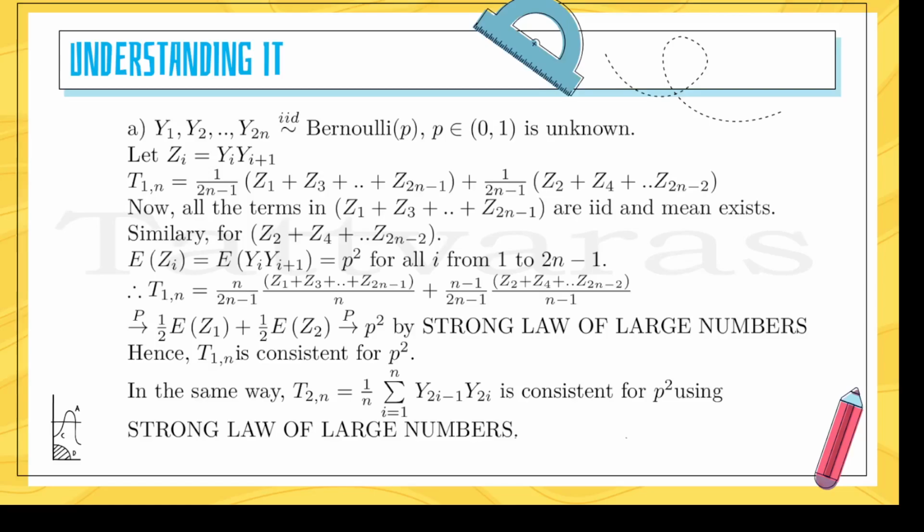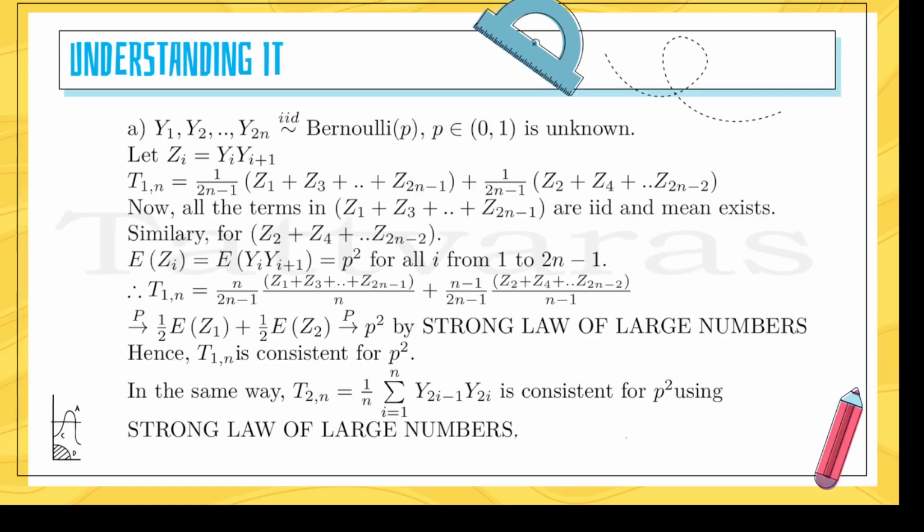This is the question. So here the reason is that all the terms in Z1 plus Z3 plus ... plus Z2n minus 1 are IID and their mean exists. Similarly, for Z2 plus Z4 plus ..., all are IID and their mean exists. Now, expectation of Zi is expectation of Yi into Yi plus 1, which is equal to p square for all i from 1 to 2n minus 1.